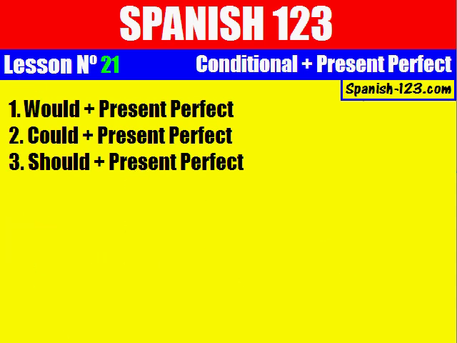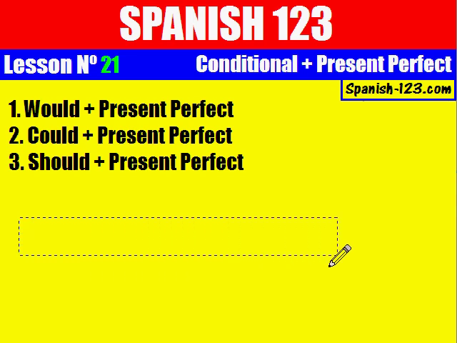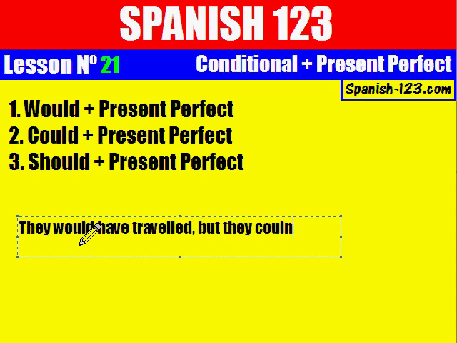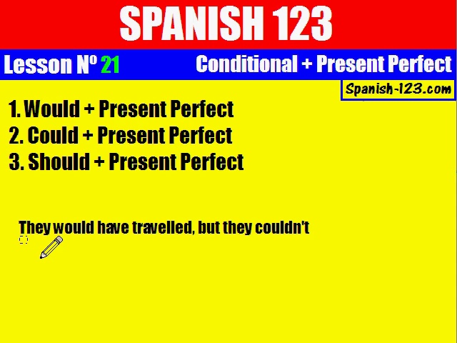Let's see now with they. They would have traveled, but they couldn't.